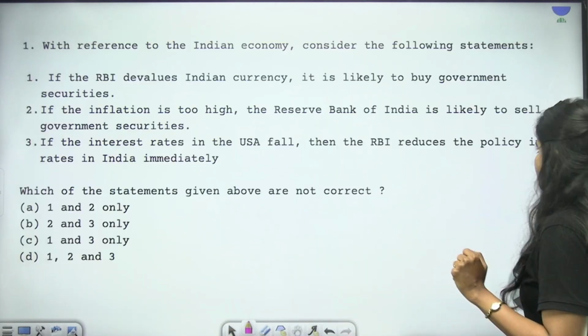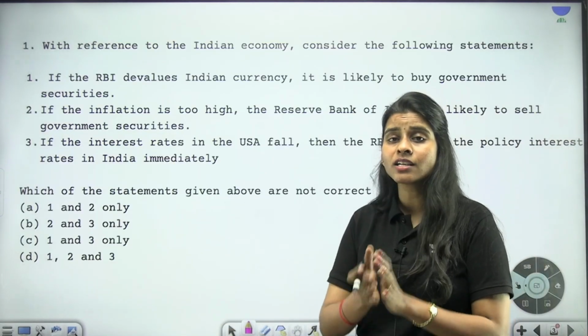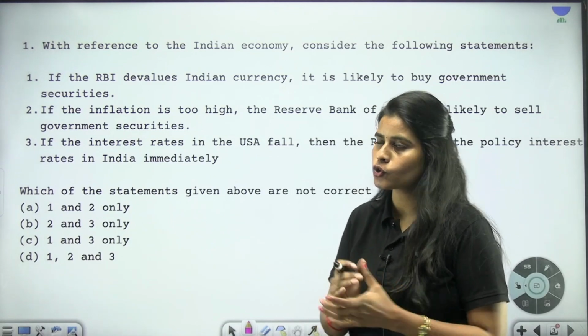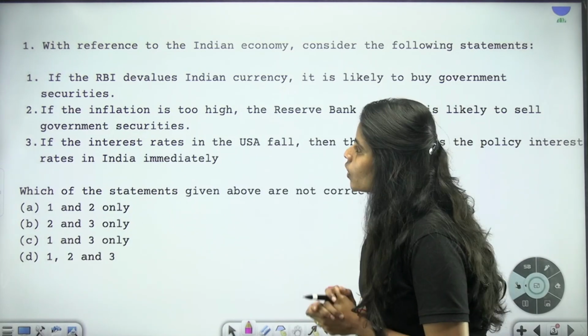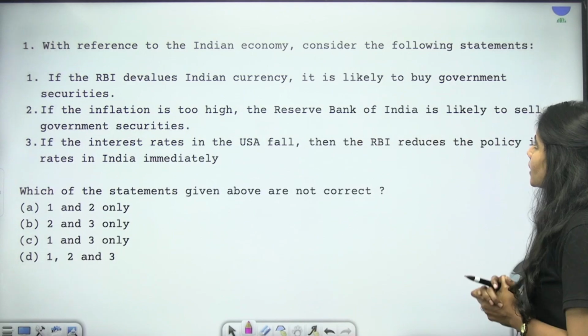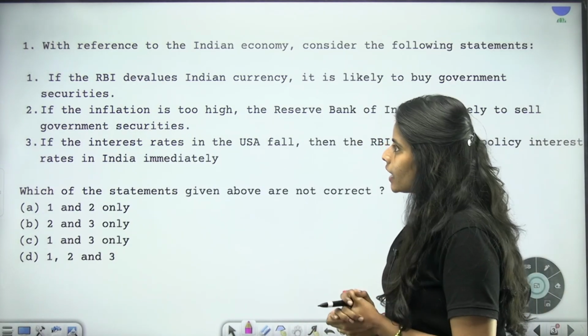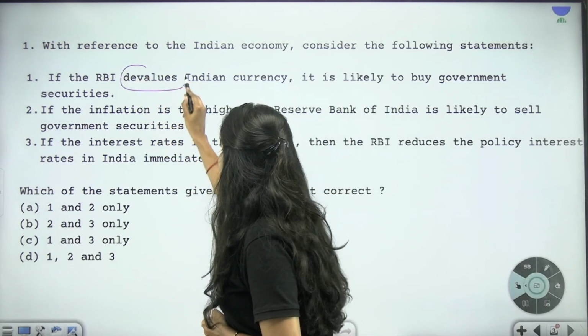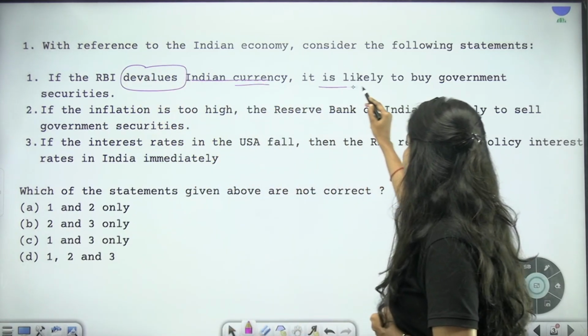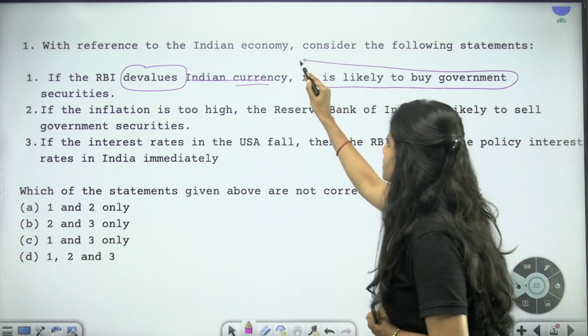So the first question is about RBI's devaluation and the open market operations. Let's read it now. With reference to the Indian economy, consider the following statements. The first statement says, if the RBI devalues Indian currency, it is likely to buy government securities.